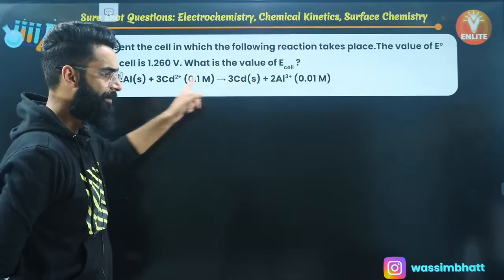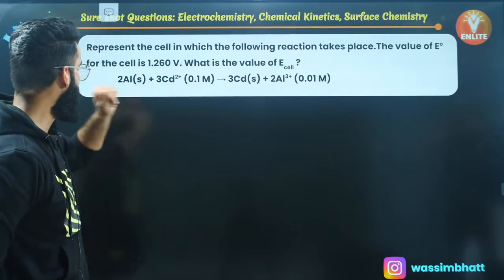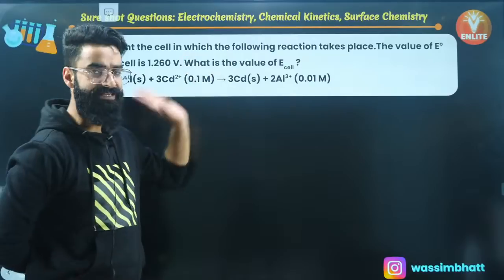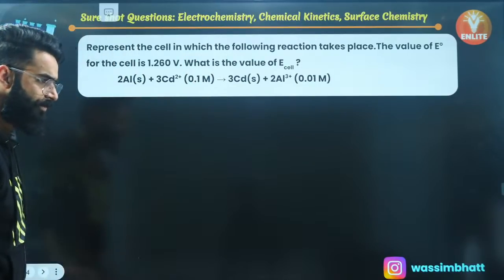The cell is given to you. The net cell reaction is given to you. Number one, E naught cell is also given to you, right? You need to calculate E cell. You will be following a similar procedure to the one I just showed you.